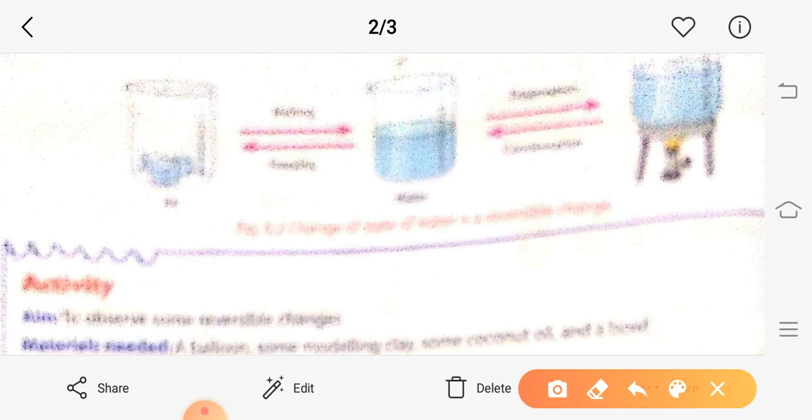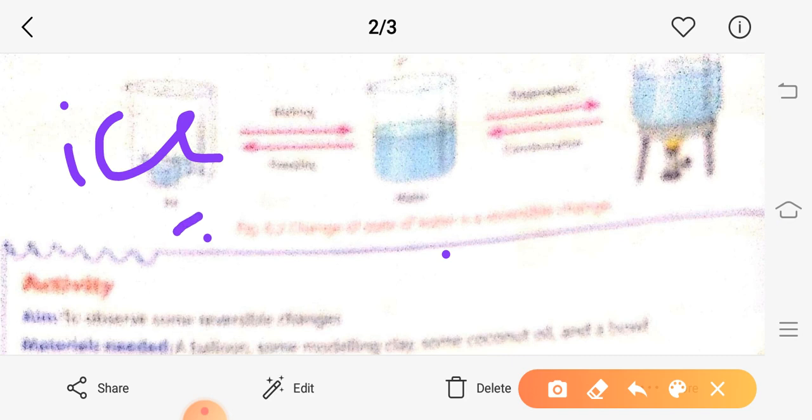The example is given here. I think it is not clear in this book, so you can see this diagram in your book. Here, in this first beaker, ice is kept.